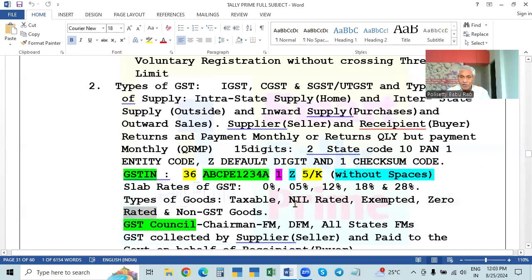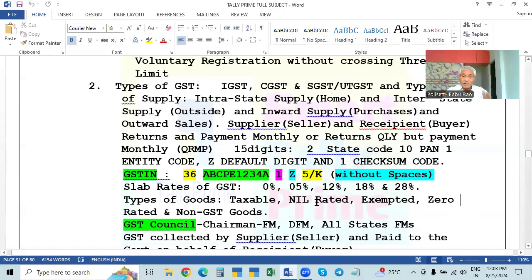Zero rated. So nil rated, exempted, all are zero rated. But this is taxable, but the present rate is 0. Exempt is always exempt. This nil rated can be converted into some slab, and a rate can be imposed on that just by giving a notification. Exempted cannot be taxed, so only Parliament can amend the act. And zero rated means it is related to export. When you are exporting without payment of tax, they are called zero rated.